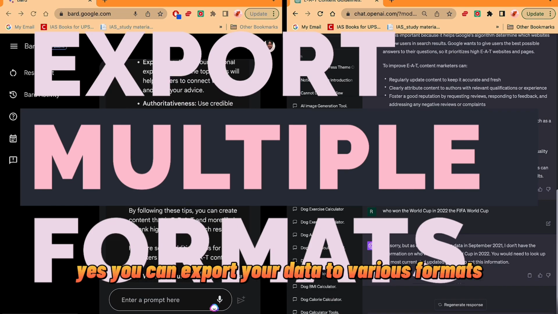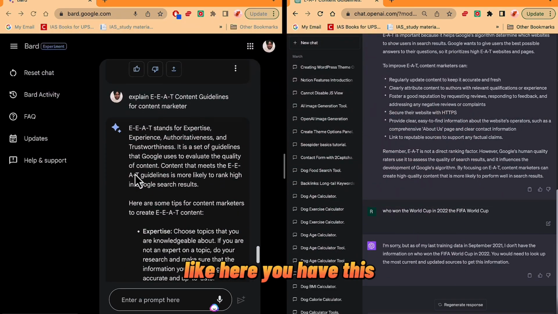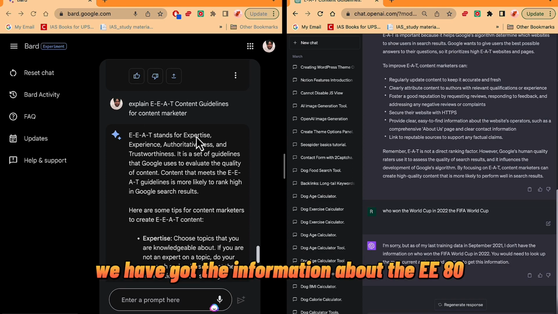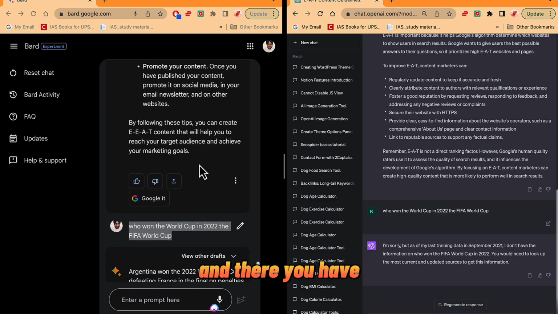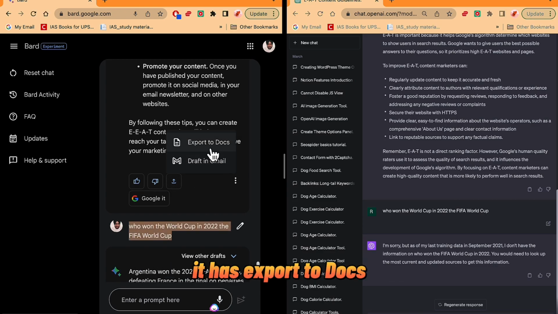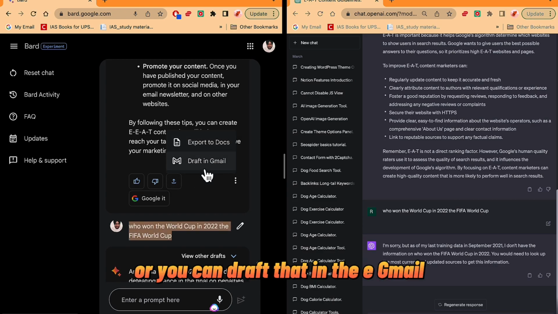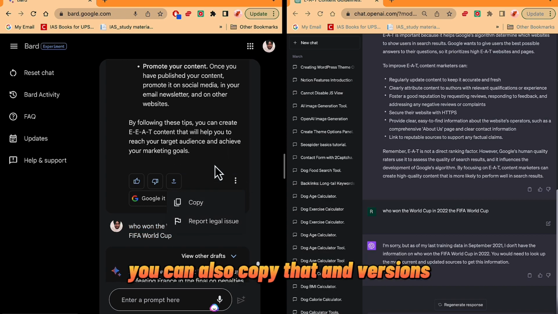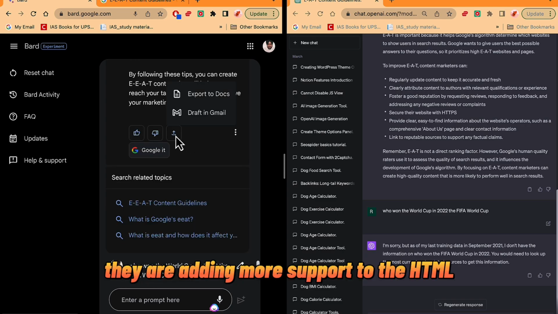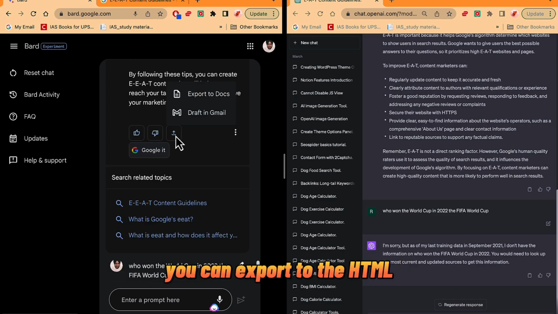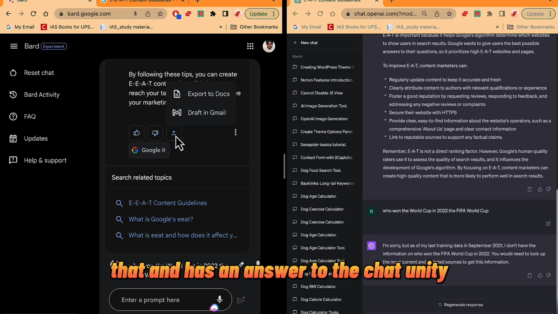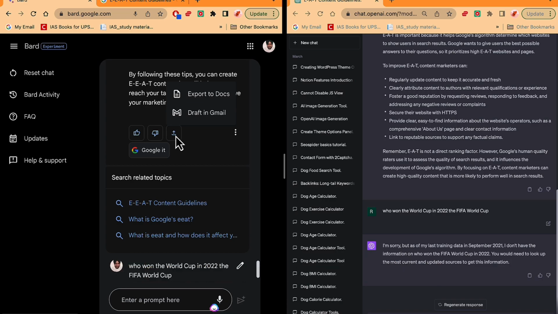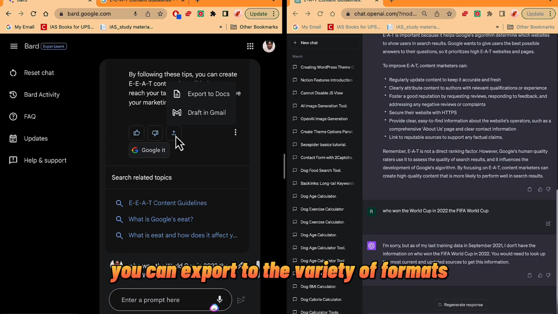And the next thing is you can export to various formats. Yes, you can export your data to various formats. Here we have got the information about the EEAT, and if you click on the share button, here it has export to Docs, or you can draft that in Gmail. If you click on it, you can also copy that. In versions, they are adding more support for HTML. You can export to HTML, you can export to a PDF file, and much more. So stay tuned. Bard AI is here to stay, and it will rock, and has an answer to ChatGPT. So you can export to a variety of formats.